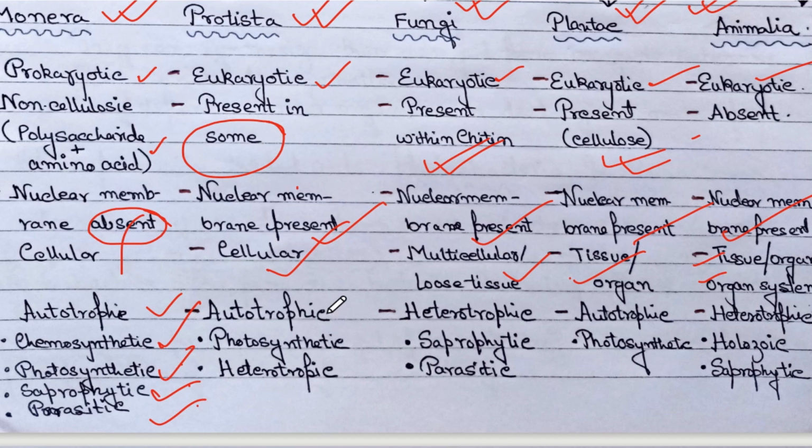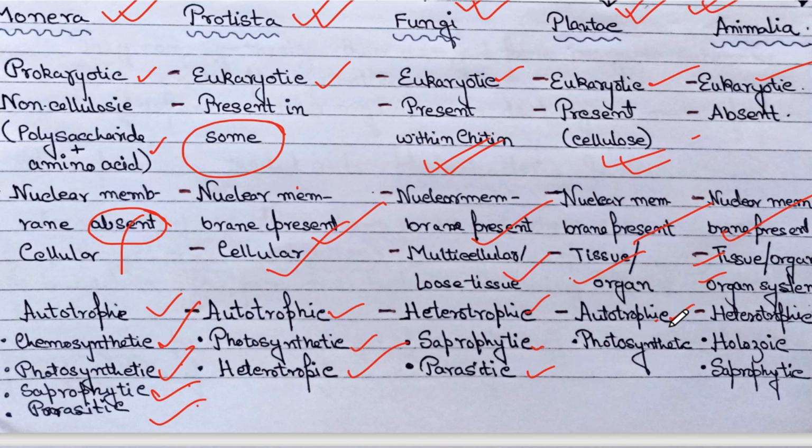In case of Protista, nutrition is mostly of two types, photosynthetic and heterotrophic. In case of fungi, they are mostly heterotrophic, and generally of two types, saprophytic and parasitic.